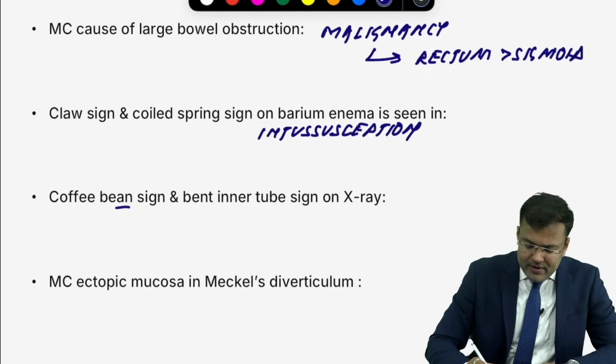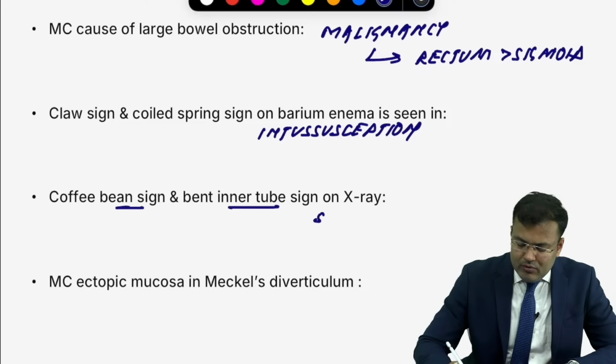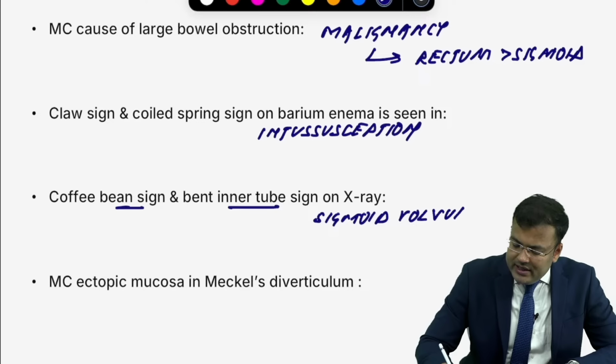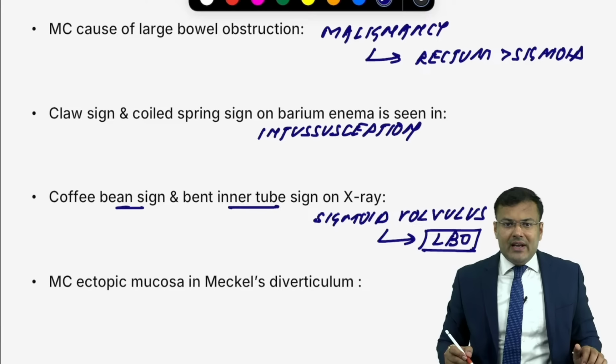Next, coffee bean sign, omega sign, bent inner tube sign, all these are seen in sigmoid volvulus. What will be the clinical scenario? These patients will have signs and symptoms of large bowel obstruction. It is more common in elderly people.